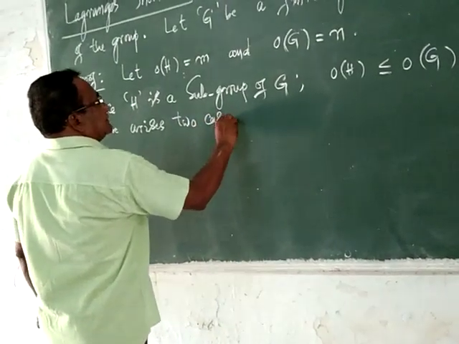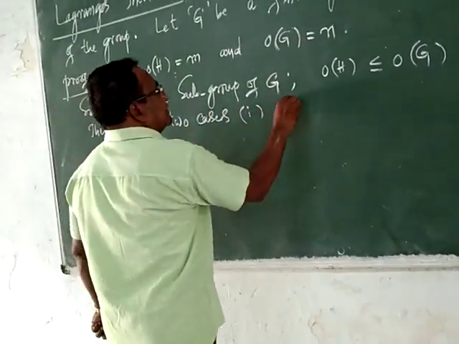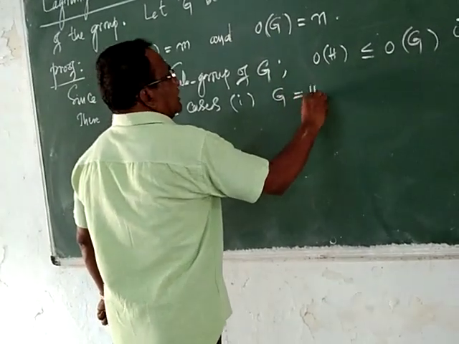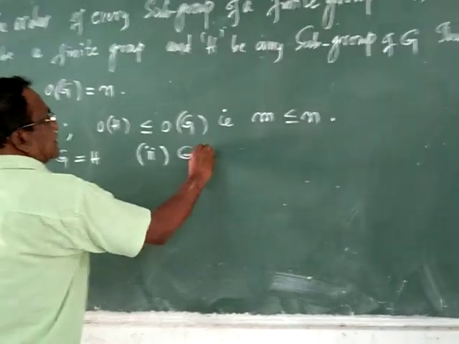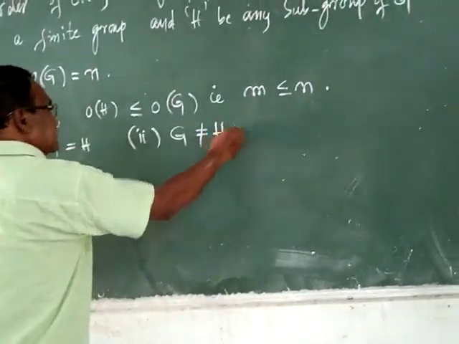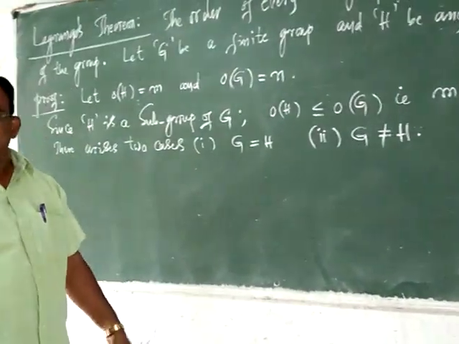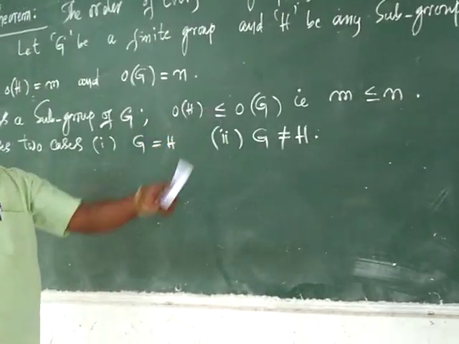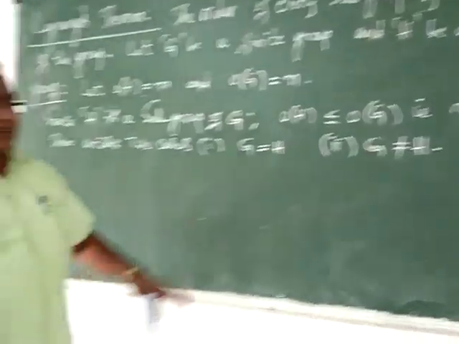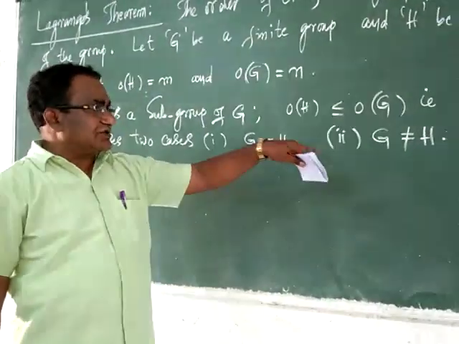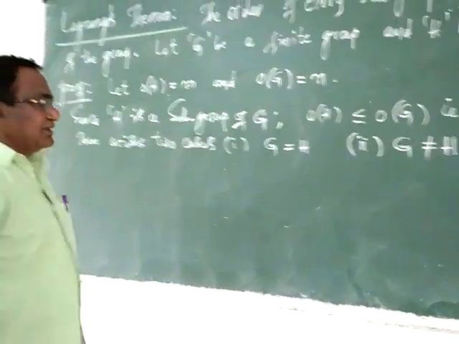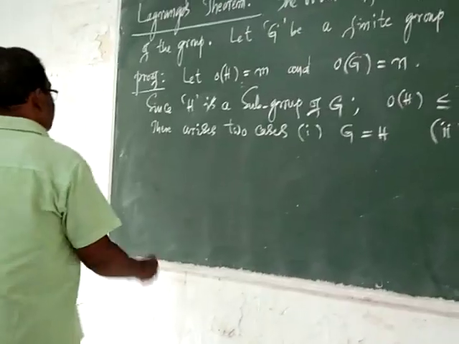Case 1 is either G is equal to H. Second one is G is not equal to H. These are the two possibilities. If I say order of H is less than or equal to order of G, then there arise two cases: either G is equal to H or G is not equal to H.